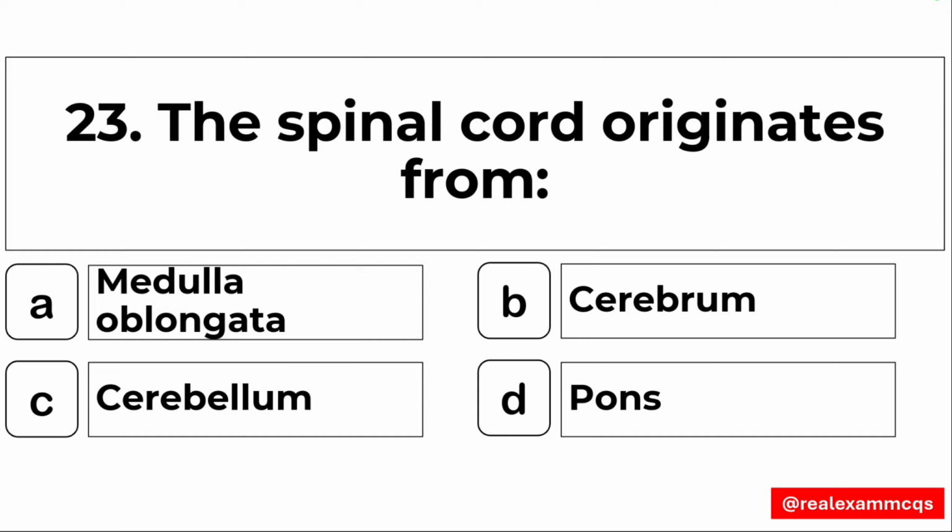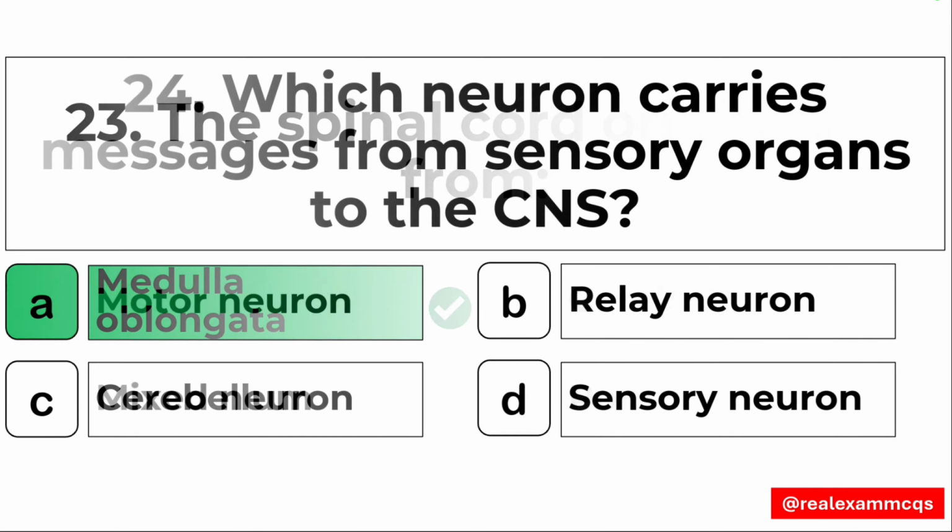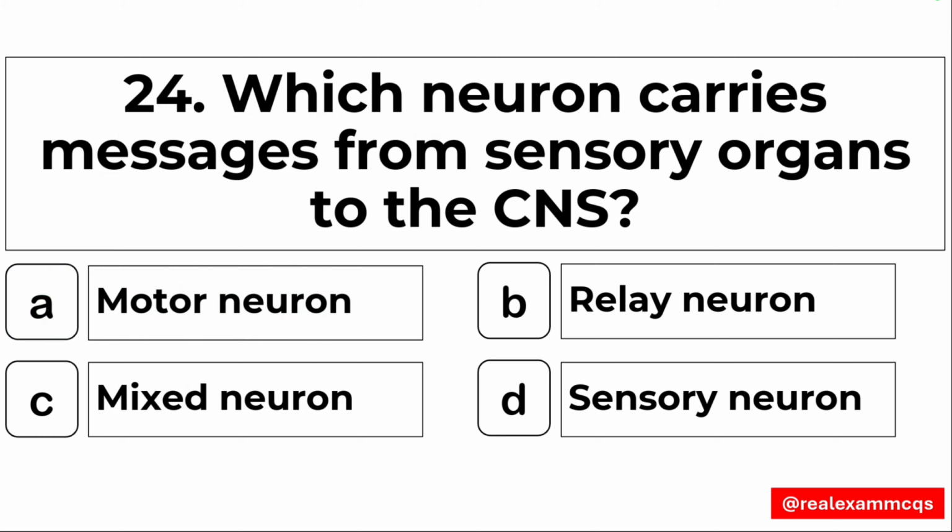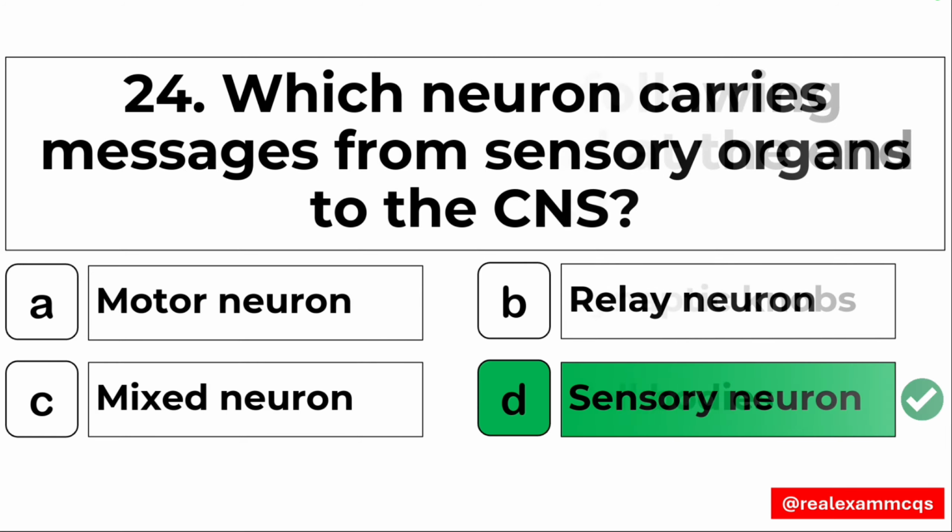The medulla oblongata, option number A. 24, which neuron carries messages from sensory organs to the CNS, the central nervous system? These are the sensory neurons, option number D.